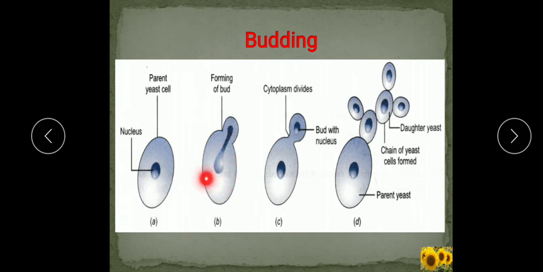This is the unicellular organism yeast. A small outgrowth appears. This is known as the bud. This bud develops into a new organism and finally detaches from the parent, separated from the parent to lead an independent life. So this is budding, meaning reproduction by bud, and this is observed in yeast, which is a fungus. So understood, children, the method of asexual reproduction by budding.